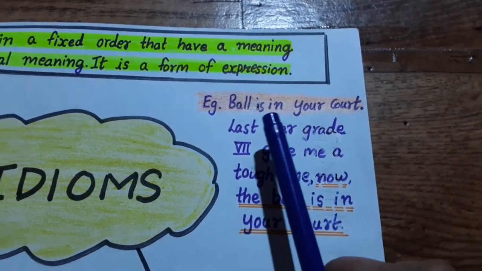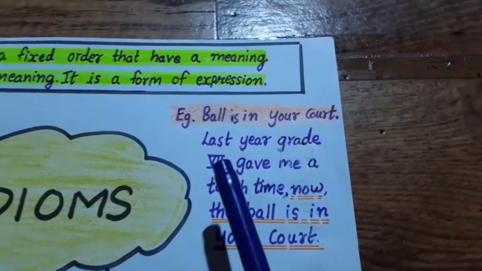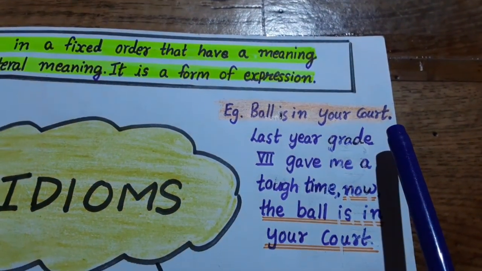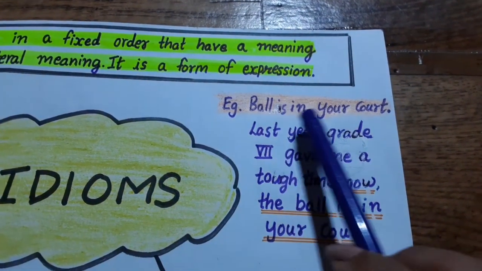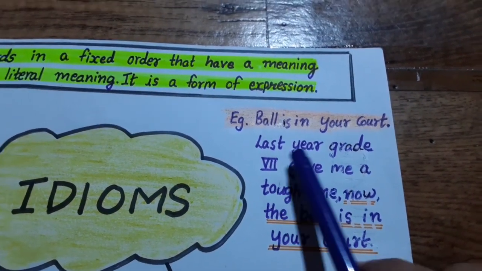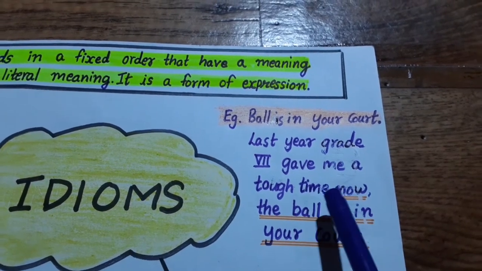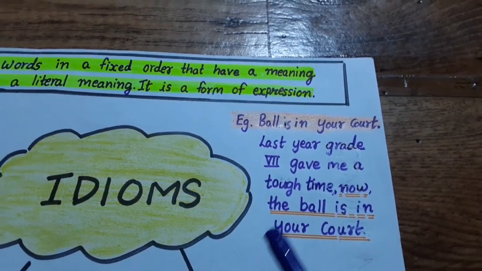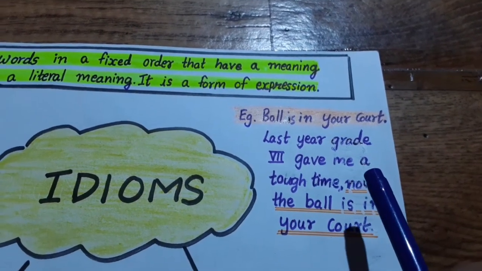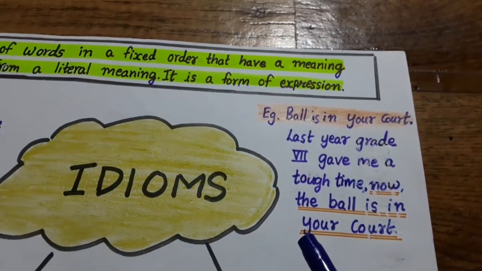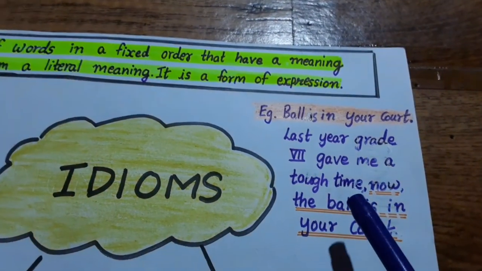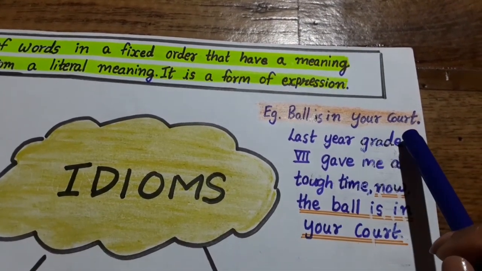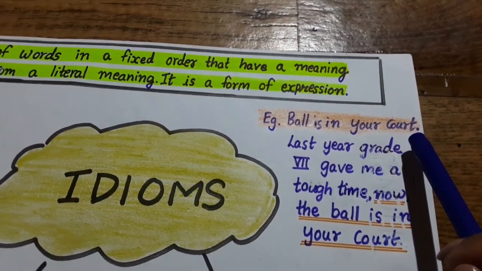Another example is ball is in your court. Have you ever seen anyone taking the ball to the court? Why would anyone do that? Yes? So let's find out the meaning of this phrase in the sentence. Last year, grade 7 gave me a tough time. Now the ball is in your court. That means last year I had to handle grade 7 and they gave me a tough time. Now it is your turn. Now it is your responsibility how you handle them. So ball is in your court means now it is your responsibility.